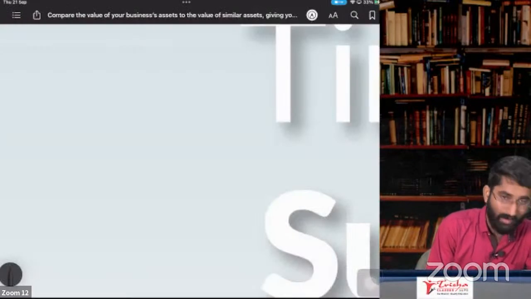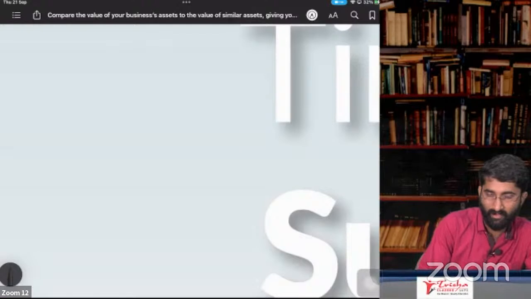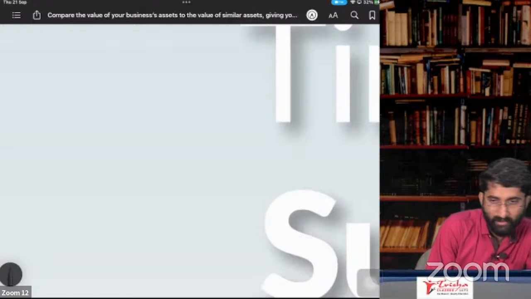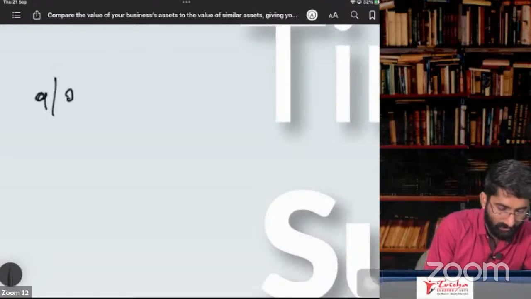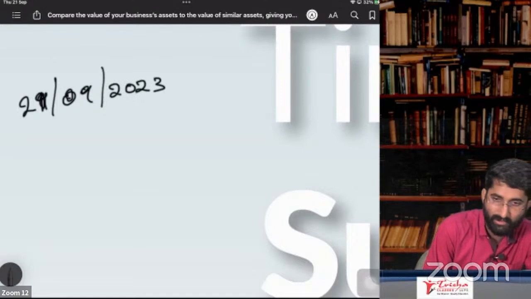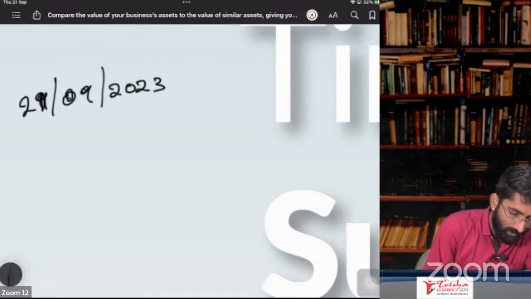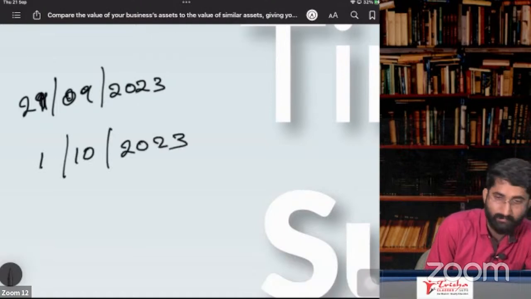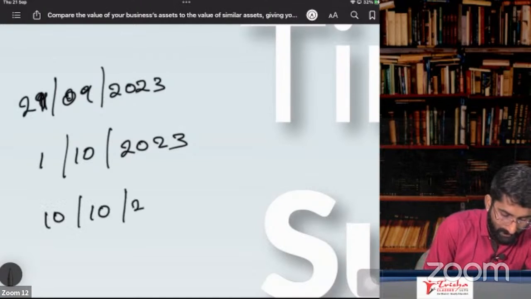See, it is a simple example. I got the order for these notes on 21st September 2023. I prepared these notes and I am selling them to you on 1st October 2023. I sent the goods to you on 10th October 2023.